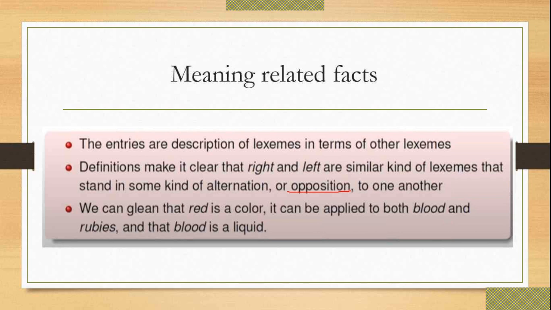We can claim that red is a color and it can be applied to both blood and ruby. And blood is a liquid. So these words appear in the explanation of that particular meaning. Red is always a color, but it can be a blood, that is red-colored blood, and it can be a ruby, because rubies are also red in color.